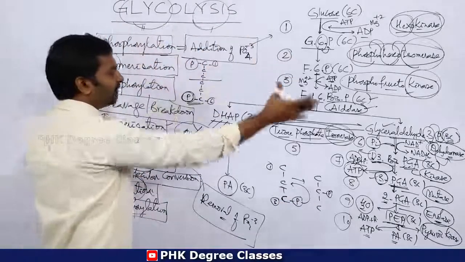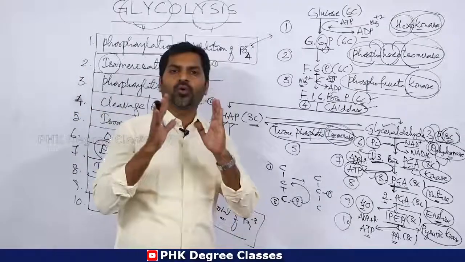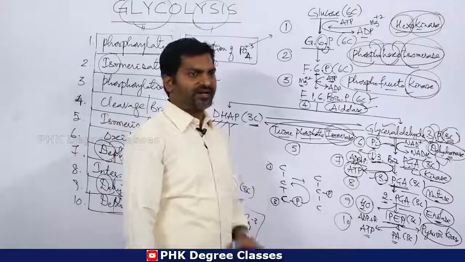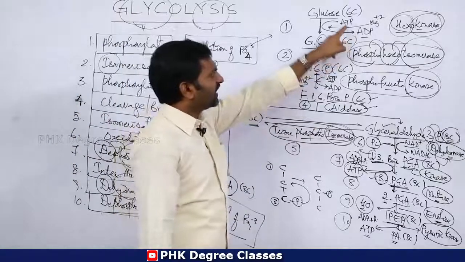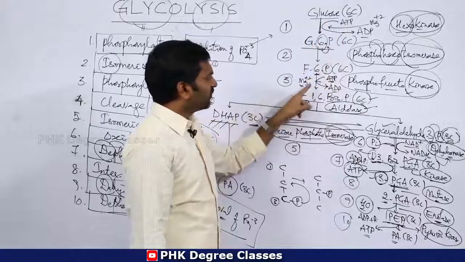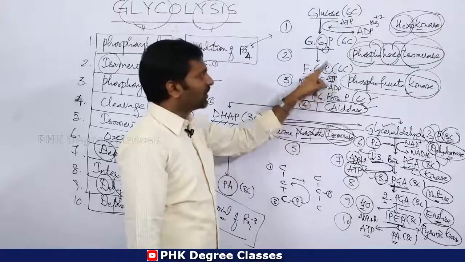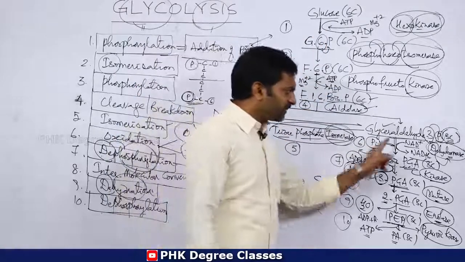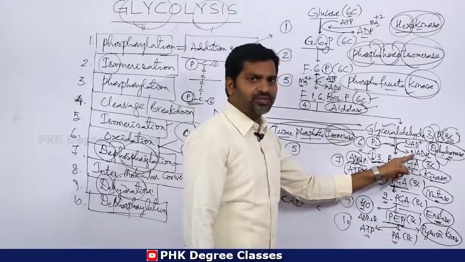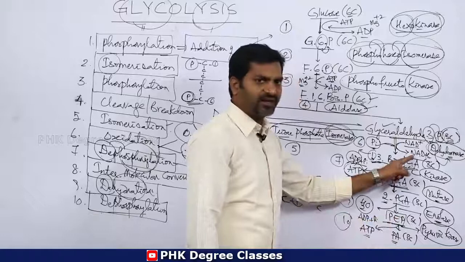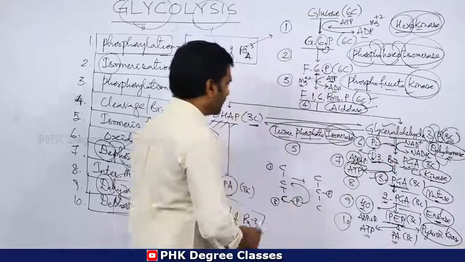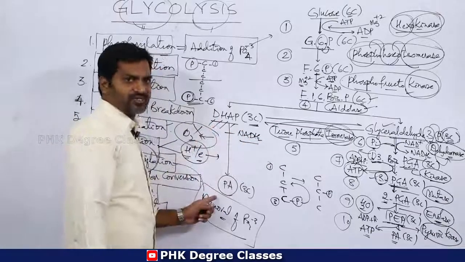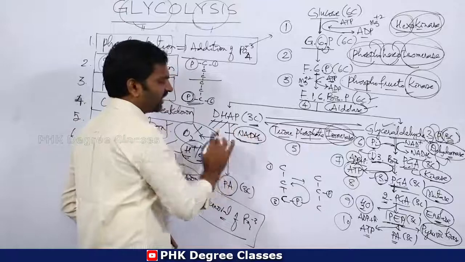So this is the complete structure of the glycolytic pathway. If you observe the glycolytic pathway, here one ATP is utilized, and here also one ATP is utilized, so two ATPs are utilized in the glycolytic pathway. Clear? Then come here: one NADH2 is formed on this side, and the same thing is repeated on the other side, so another NADH2 is formed.